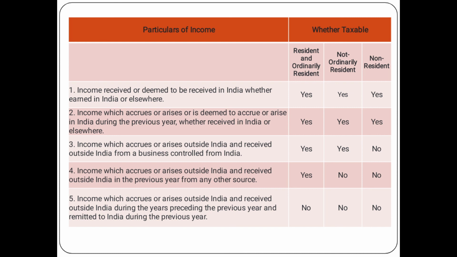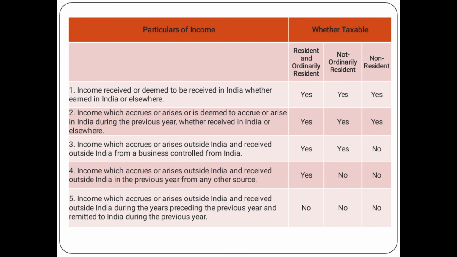In the third case, income which accrues and arises outside India, but the control is situated in India. In case of control situated in India, it is taxable for only two persons, that is ordinary resident and not ordinary resident. In the next case, where the source and receipt are both outside our country, it is taxable for only one person, that is resident alone.